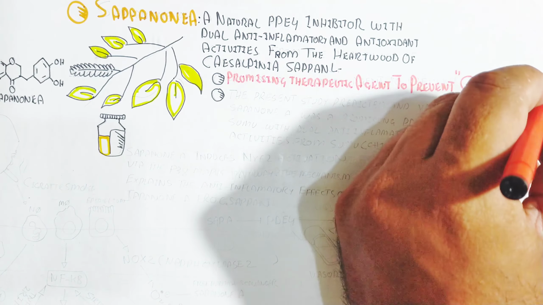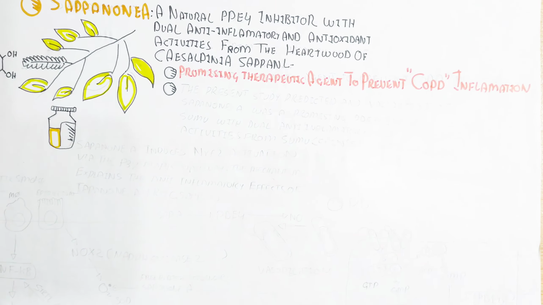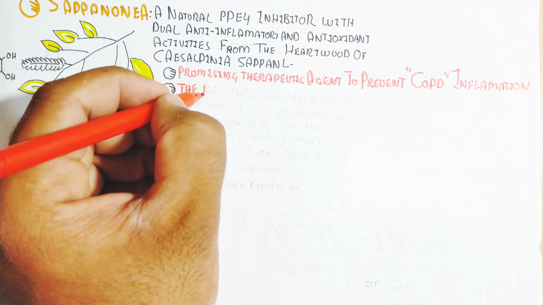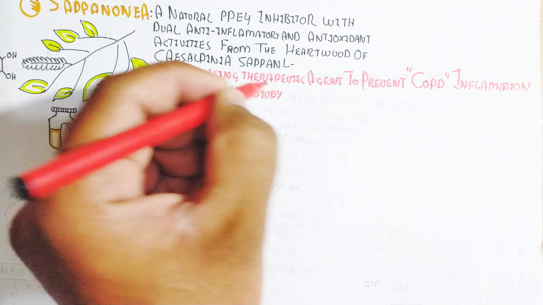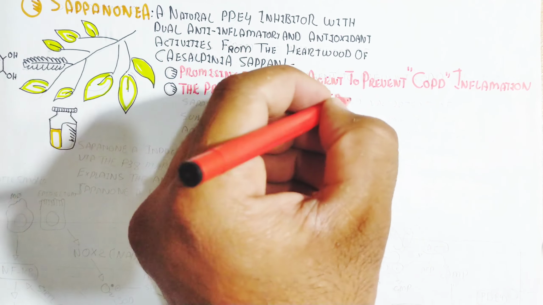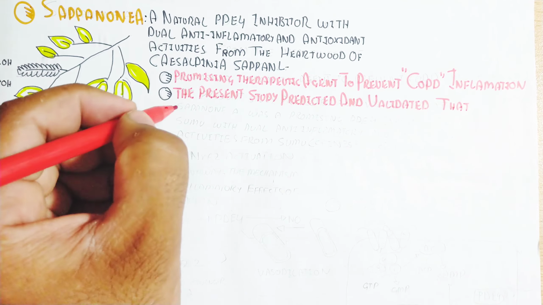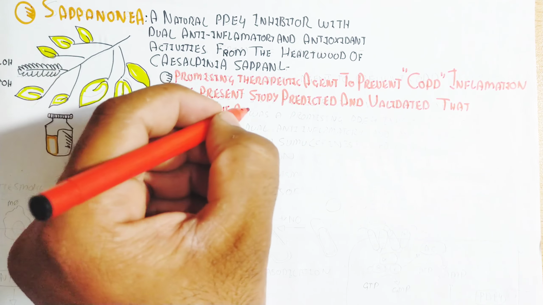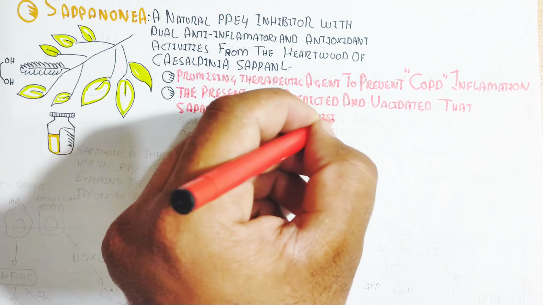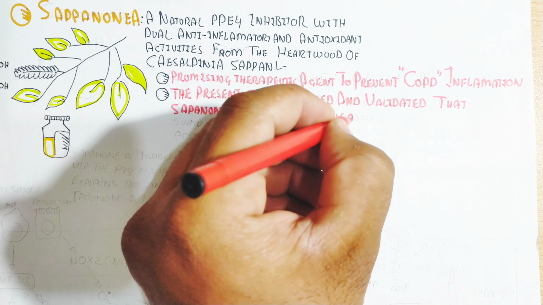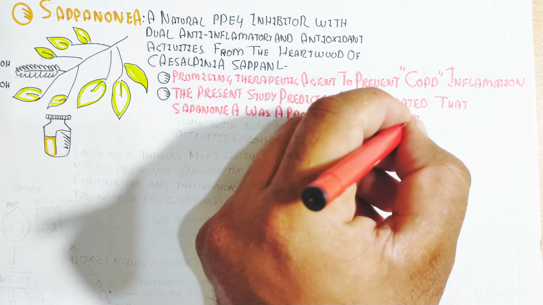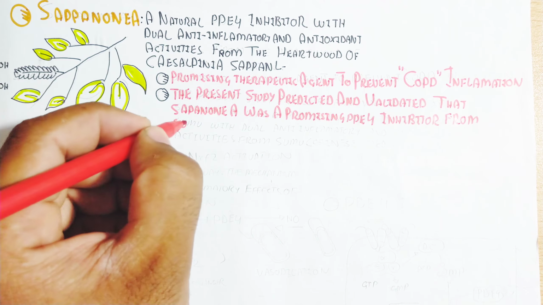The present study predicted and validated that Sappanone A was a promising PDE4 inhibitor from SUMO, with dual anti-inflammatory and antioxidant activities. So what is SUMO? SUMO is a Chinese medicine.